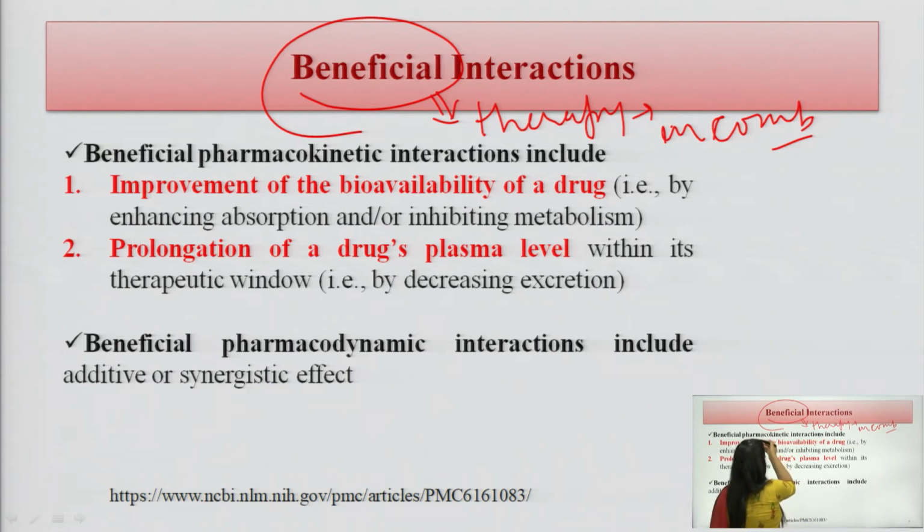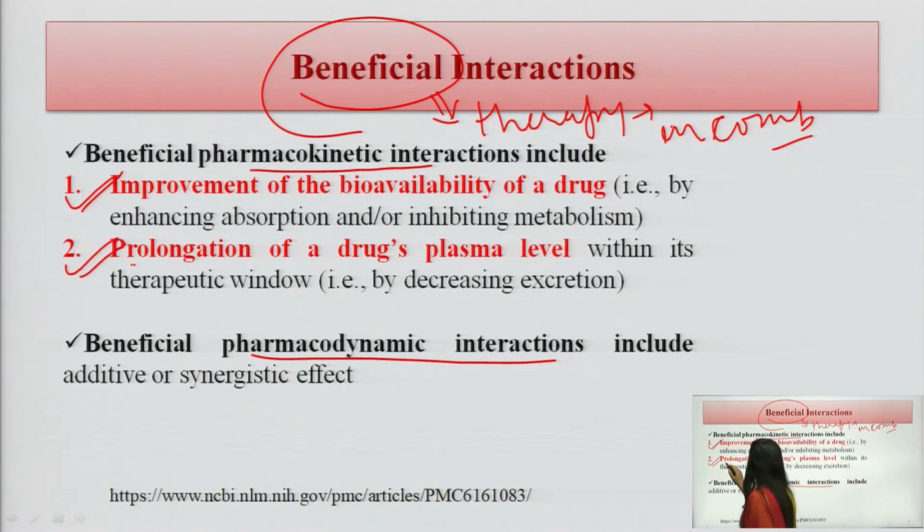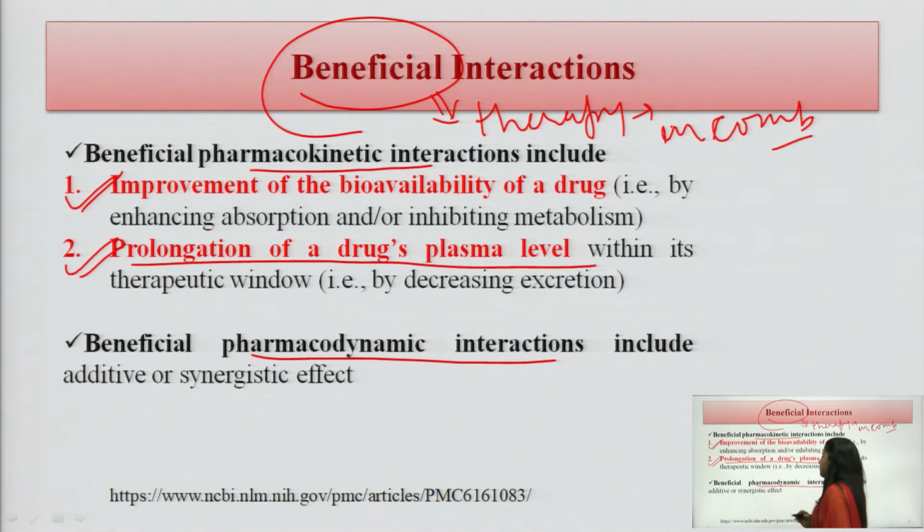Now we can see what the beneficial interactions are. There are beneficial pharmacokinetic interactions and beneficial pharmacodynamic interactions. So in the pharmacokinetic interaction, what happens? Improvement of the bioavailability of the drug. Then prolongation of the drug plasma level.